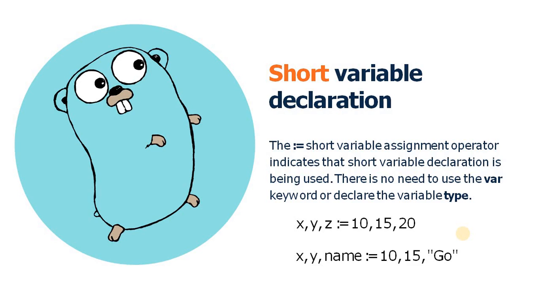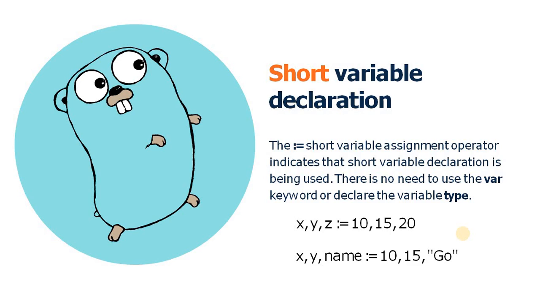In this case you just need to use the colon before the assignment operator. First is the variable name, then you use the colon with the assignment operator and assign the value to those variables.